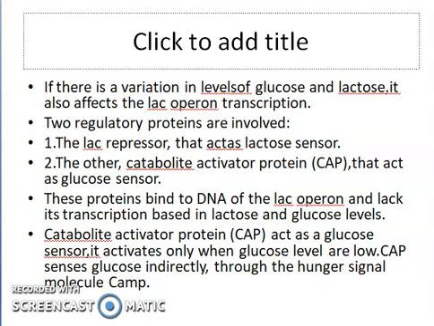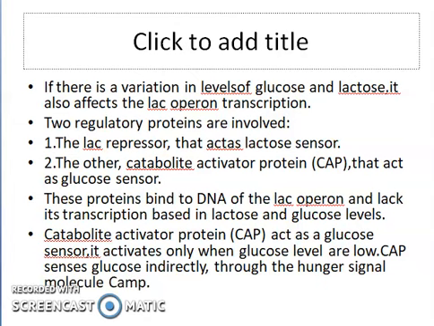In the first point, it is written that variation in the levels of glucose and lactose also affects lac operon transcription. Exactly. With the variation of glucose and lactose, it will decide whether the lac operon will be transcribed or not. For this process to take place, two regulatory proteins are involved.